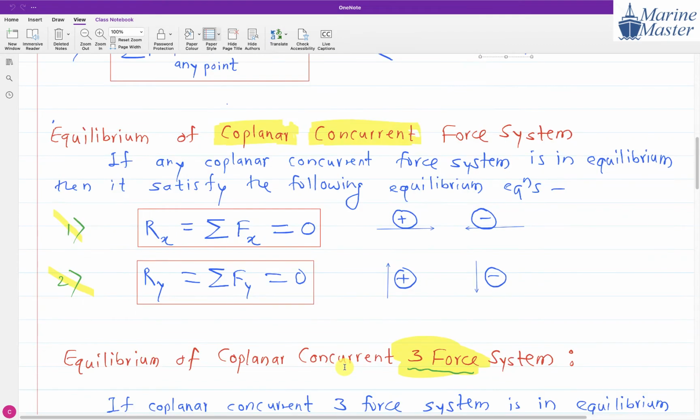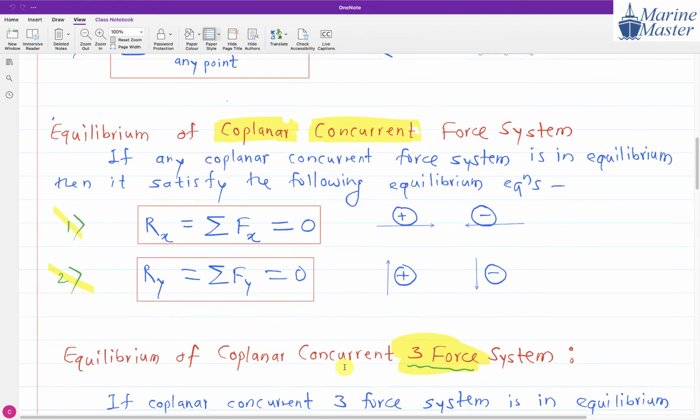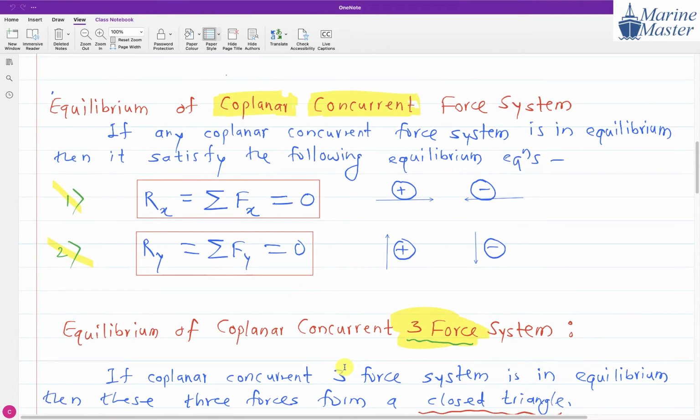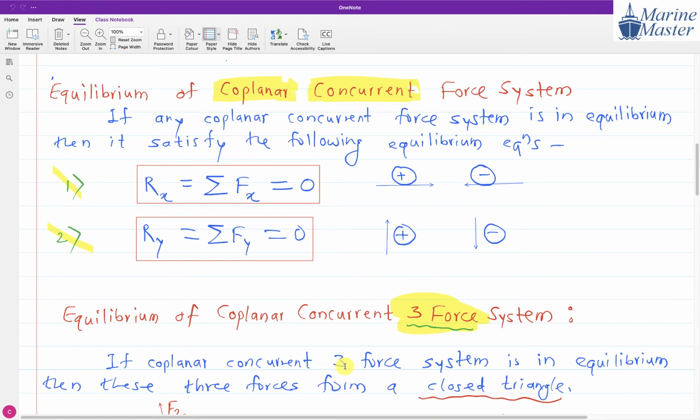Now try to see the next point. The next point is quite important: equilibrium of a coplanar concurrent 3-force system. It is coplanar and concurrent, but there will be only 3 forces. Try to see this sentence: if we have a coplanar concurrent 3-force system and it is in equilibrium, then these 3 forces form a closed triangle.